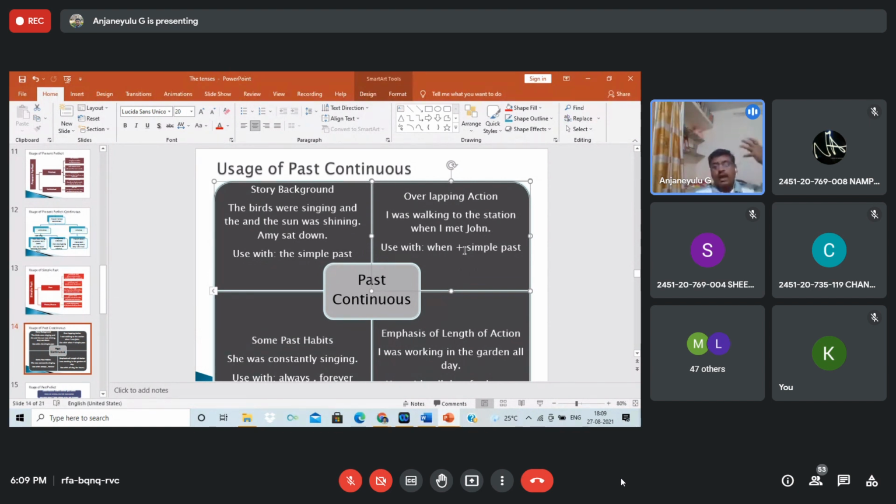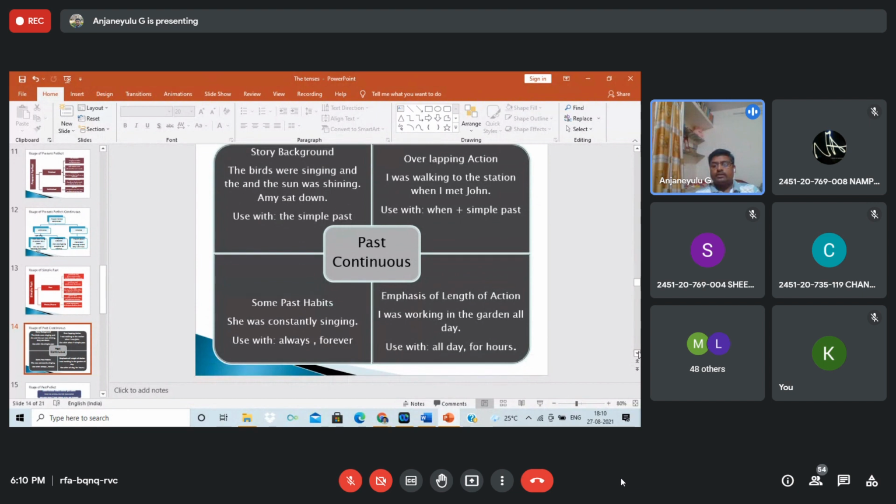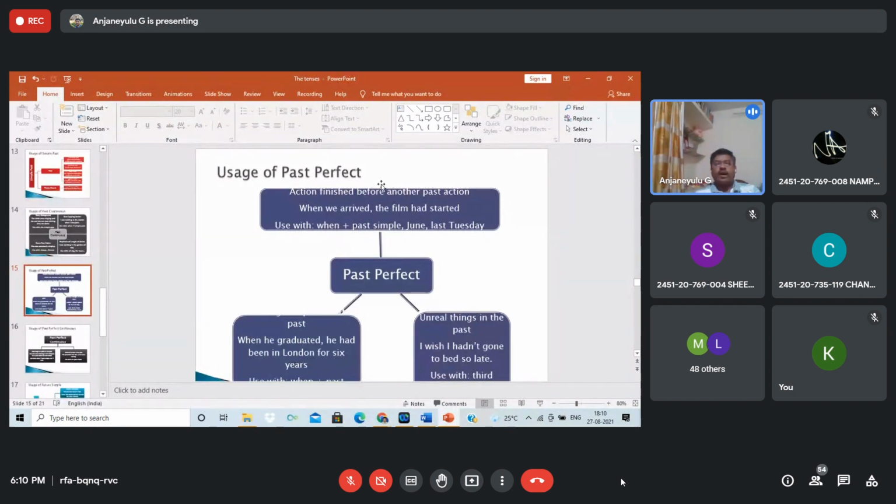Yes, both actions happened in the past. I was taking the class when I met Ramu. It may be vice versa, you can say, but it must happen in the past. One is past continuous, another is simple past. Okay, students, so you see the structure of this one.